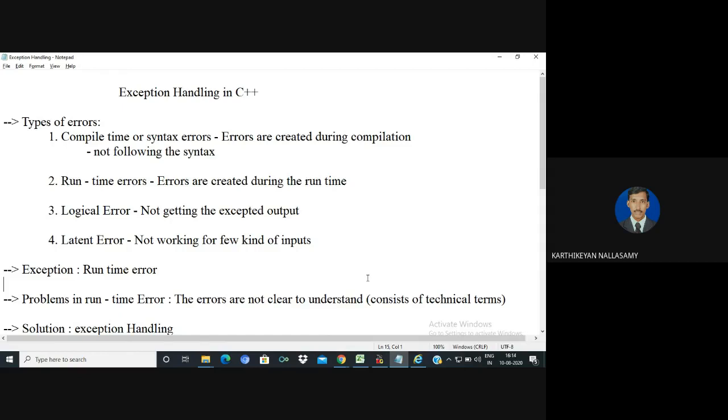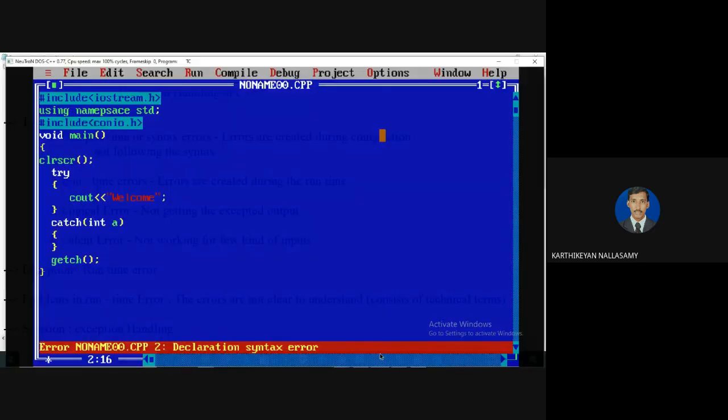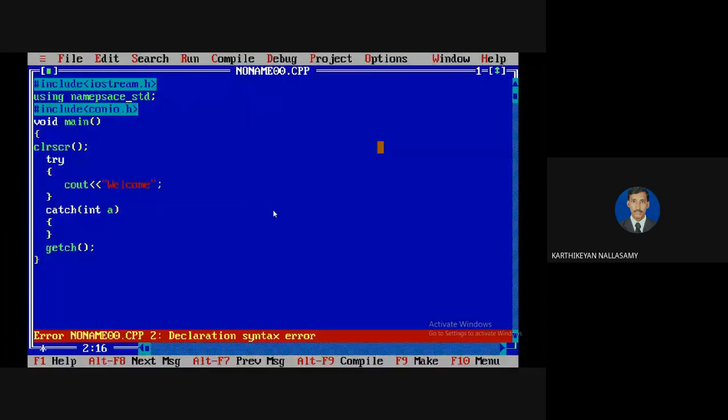One is called a compile time error or syntax error. Second one is a runtime error. Third one is called a logical error. And fourth one is called a latent error. So the first one is called a compile time or syntax error. I will show with the help of examples.